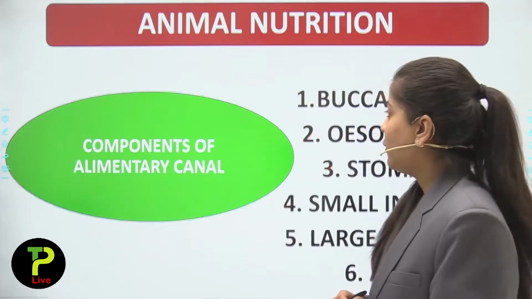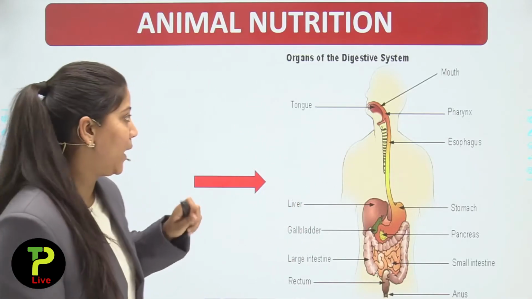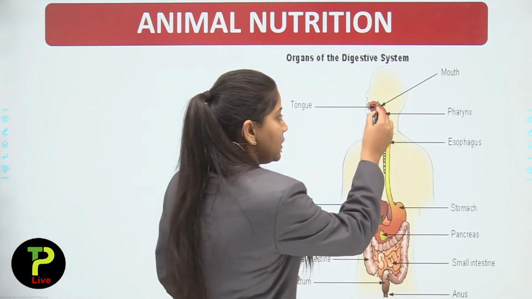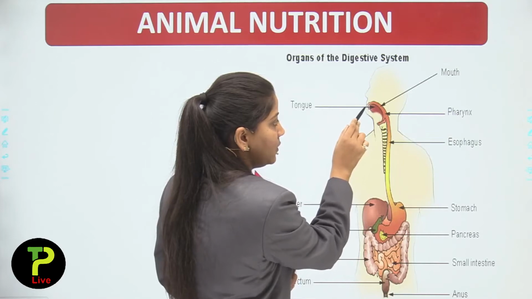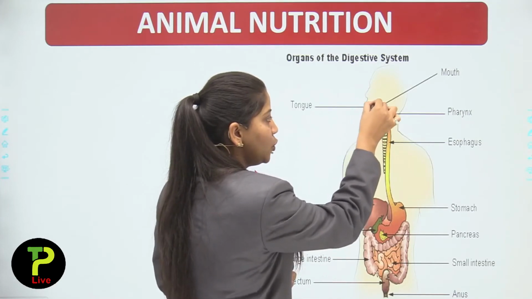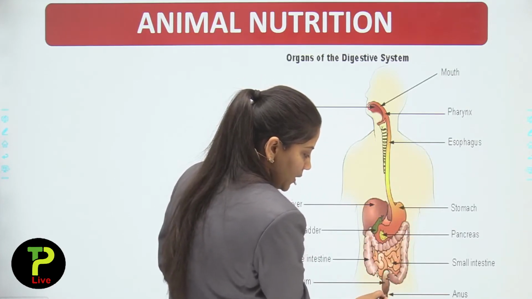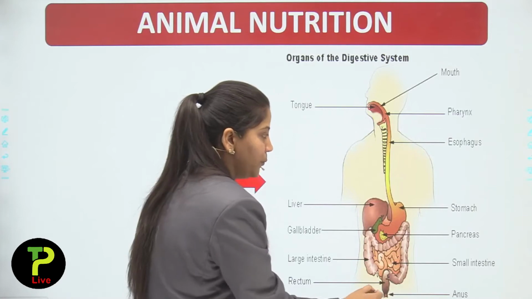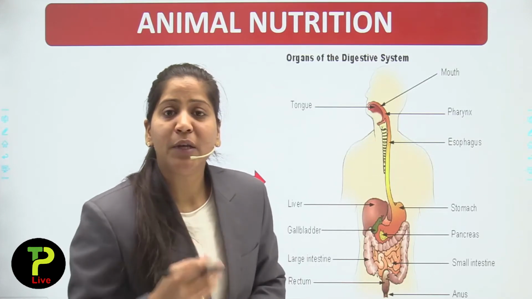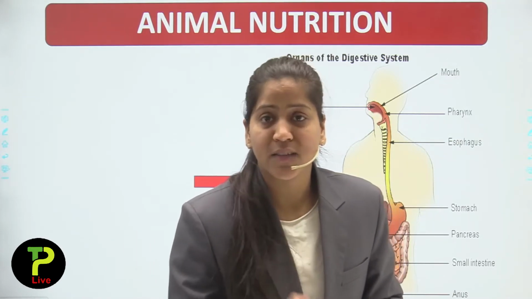So first, you can see this diagram and you can understand from this diagram very well. Here is the digestive system of a human. The tube is starting from the mouth. Digestion will occur here first. The tube is starting from the mouth and it will end in the anus. So this whole tube starting from mouth and ending in anus is known as the alimentary canal, or we can say the alimentary canal has another name, the digestive tract.